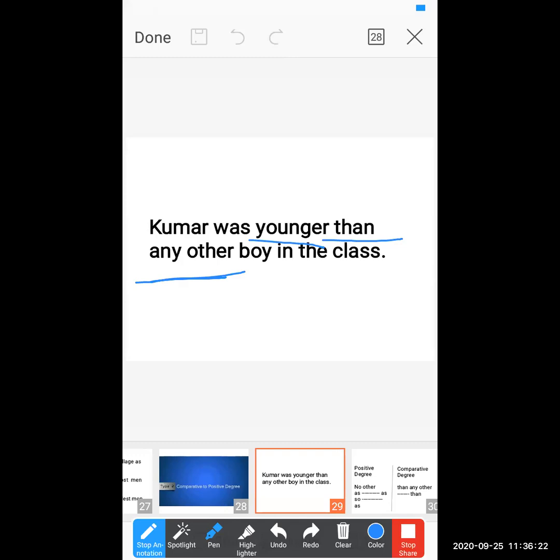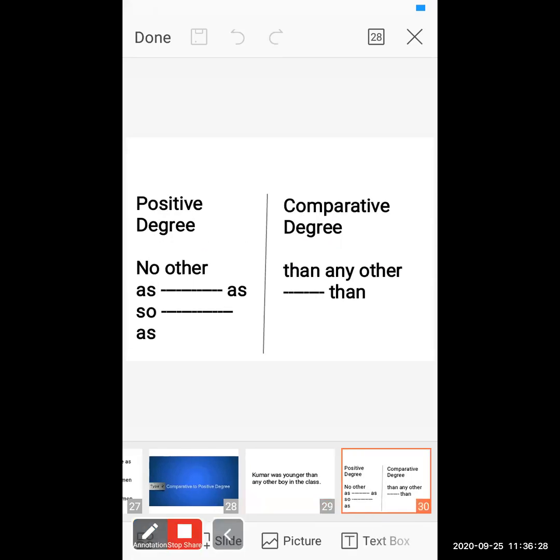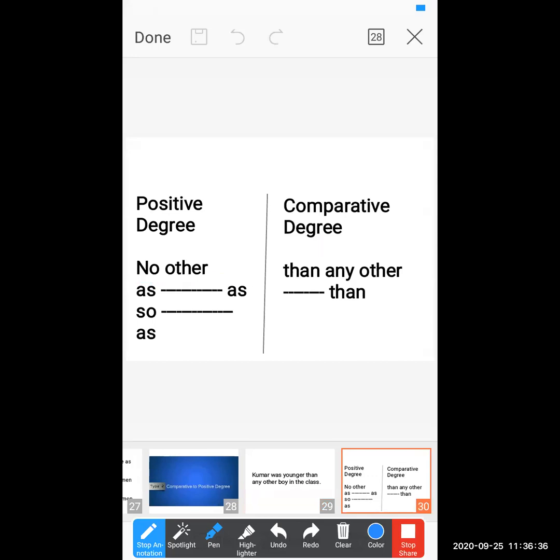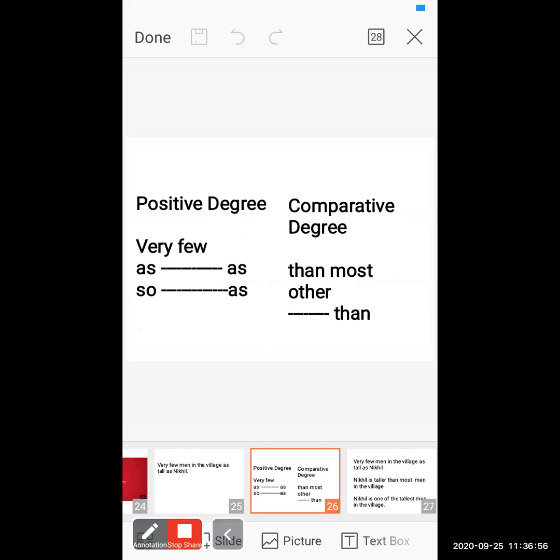Now let us see the rules. If you find "any other" in the comparative and you have to turn it into positive, you have to add "no other". Same rules, whatever rules we saw before, you have to follow. If you find "very few" in a sentence and you want to convert it into comparative, just add "most other".